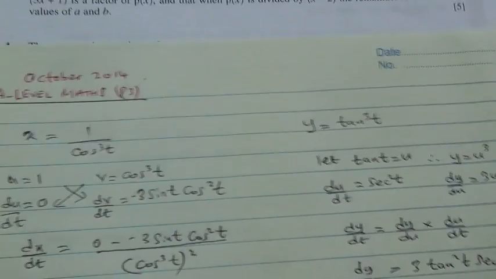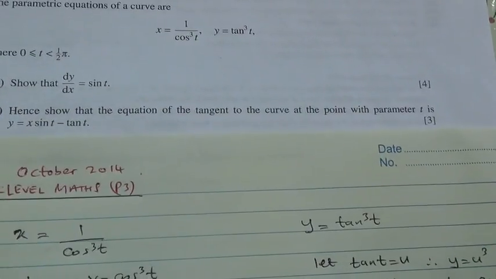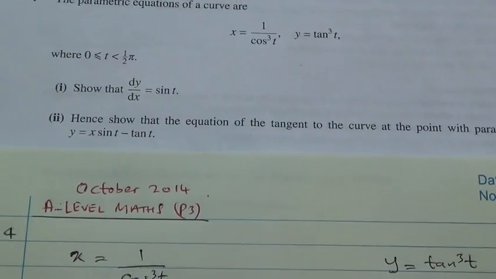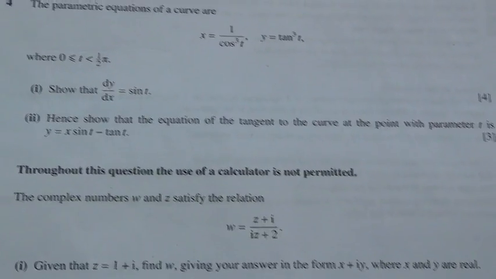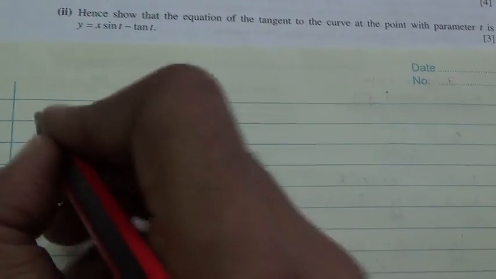For the second part, we have to show that the equation of the tangent to the curve at the point with parameter t is y is equal to x sine t minus tan t. Okay, what information do we have? We're going to take any point, which is x and y.